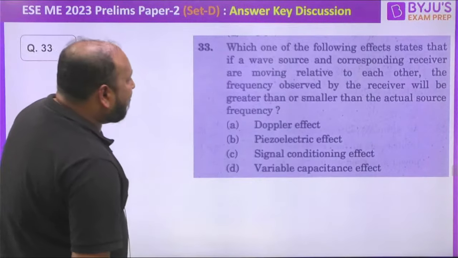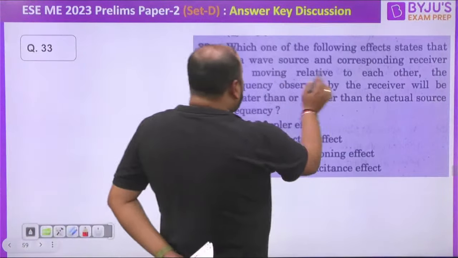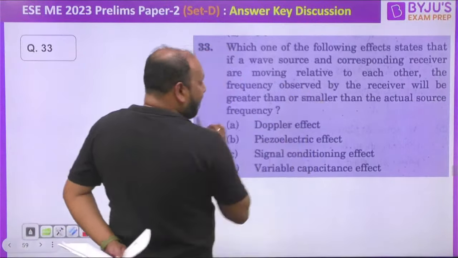Which of the following effects, that is, when the wave source and the receiver are moving relative to each other, the frequency observed by the receiver will be greater than that of the source? ये हम लोग class 12 पे भी पढ़ते थे, है ना?